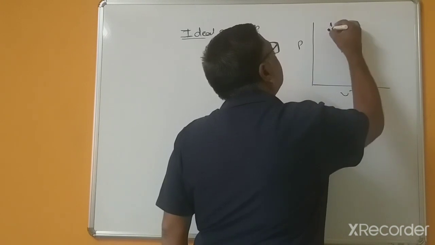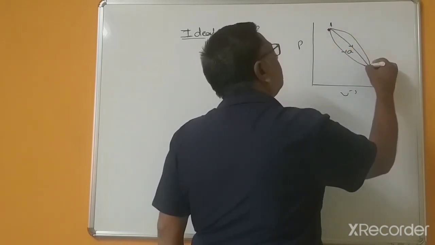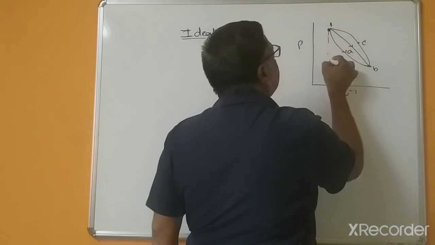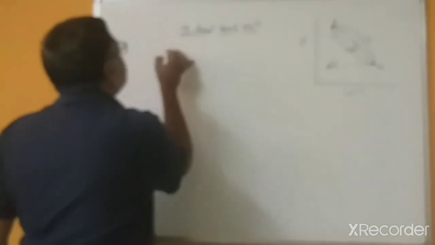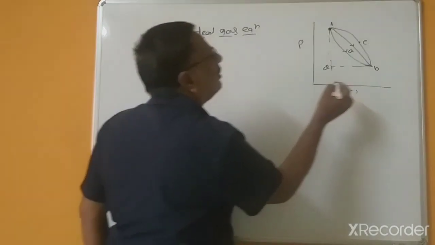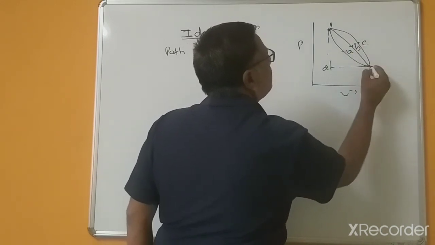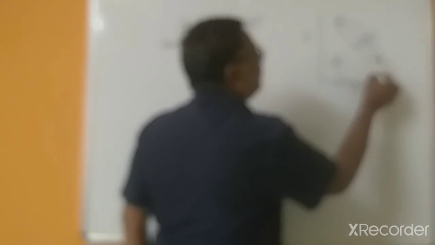This is path A, path B, and path C, and another path is this path, path 1D, and this is the second state 2. Here D has V1 equal to VD, this is V2, this is P2, and this is P1.